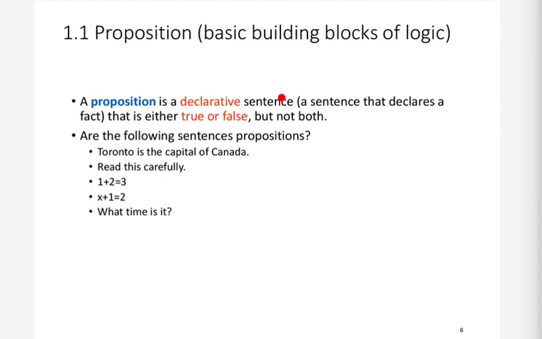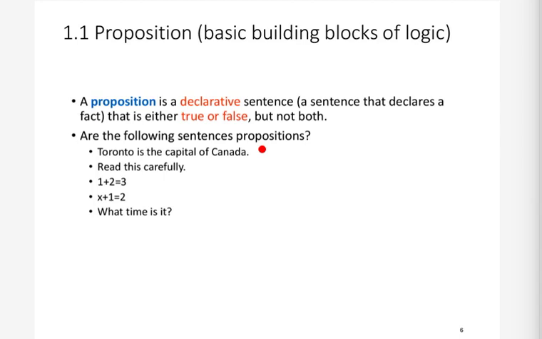For example, you can check these 5 examples and think whether they are propositions or not. Like the first example, Toronto is the capital of Canada. Now this is a declarative sentence. This is declaring that Toronto, some city, is the capital of Canada. We do not care whether we know about this or not.